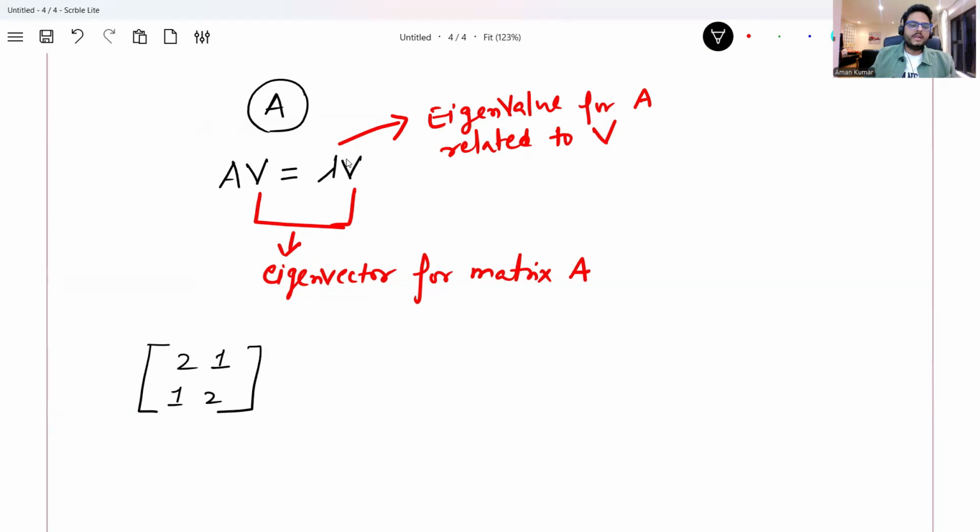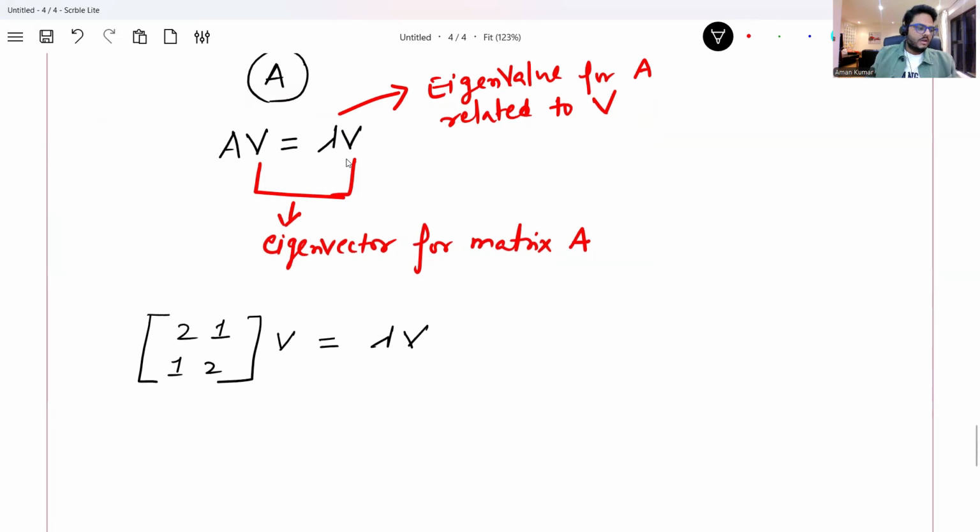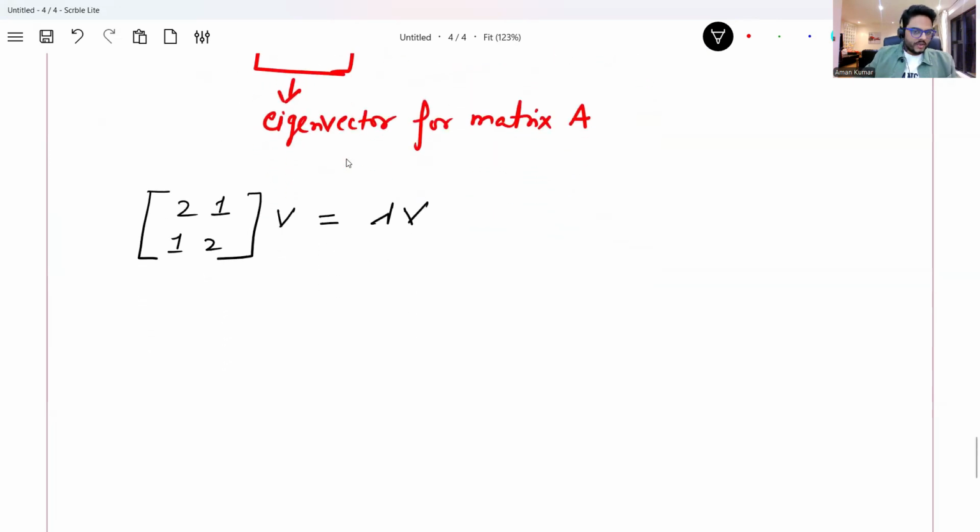Suppose this is my A. So the equation that I need to solve is A multiplied by V is equal to lambda times V. So to find the eigenvalue, we solve the determinant of A minus lambda I, where I is the identity matrix, equal to 0. What is my A matrix? My A matrix is 2, 1, 1, 2.